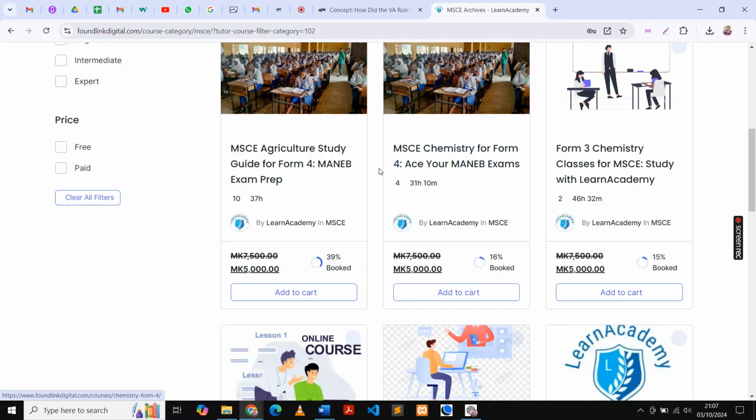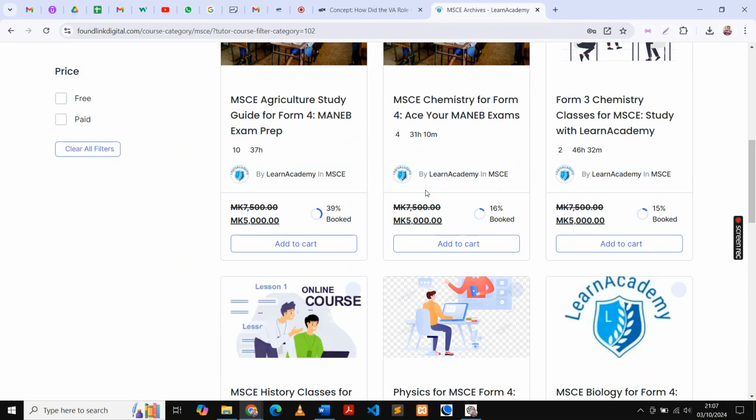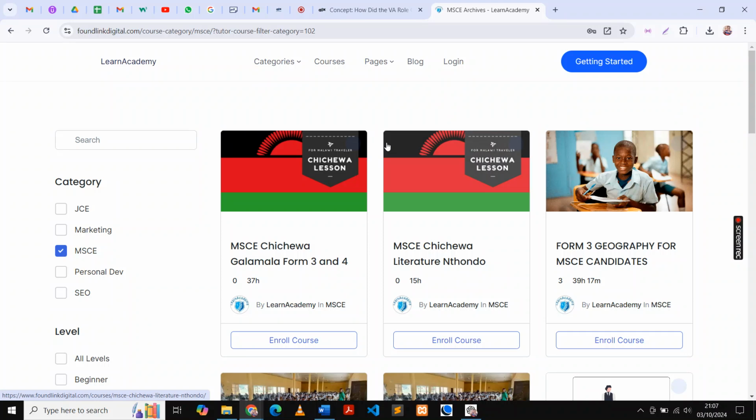But if you go down here, you find here agriculture study, MSCE agriculture study guide for Form 4. So here you find that there is 5,000, and you have to pay for you to get registered in this one. So when you pay the money, I'll explain how you can pay. So whenever you see this button, add to cart means you have to pay something. You have to pay the money here. So you go down like this. So this is the page that you can use.